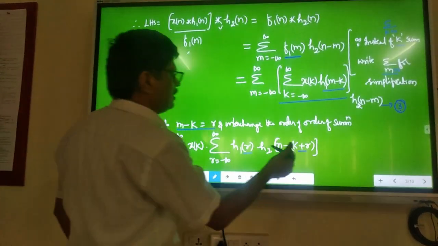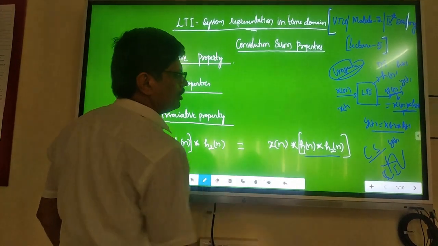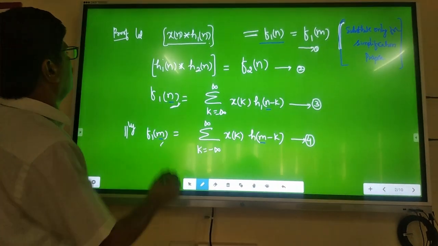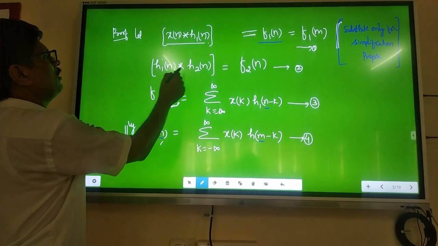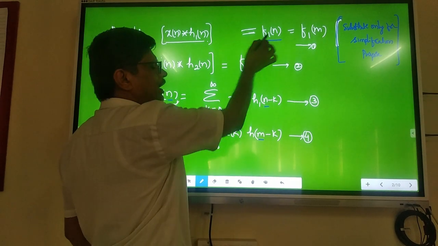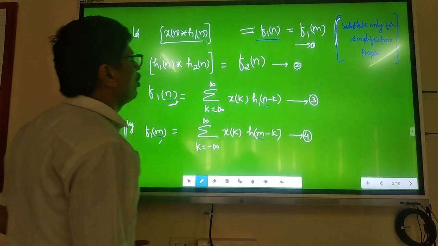Second, see the RHS. What RHS do we need? H1 of n convolved with h2 of n. I will consider that as the second assumption, and call it f2 of n. The first one is f1 of n for the LHS, the second one is f2 of n. Call them 1 and 2.